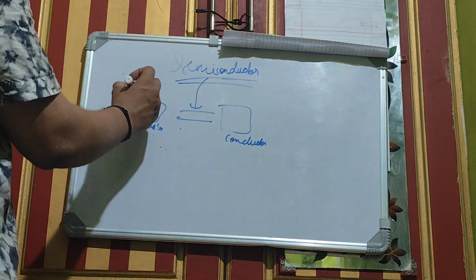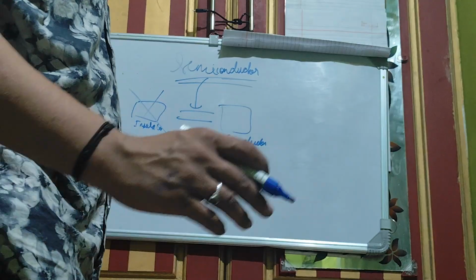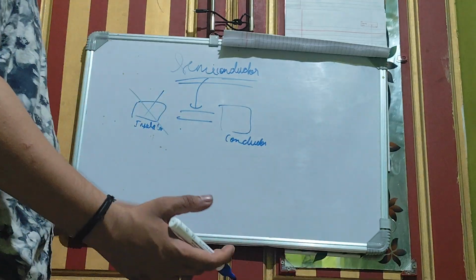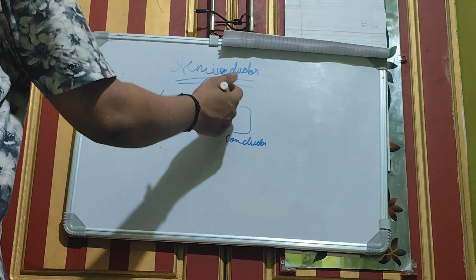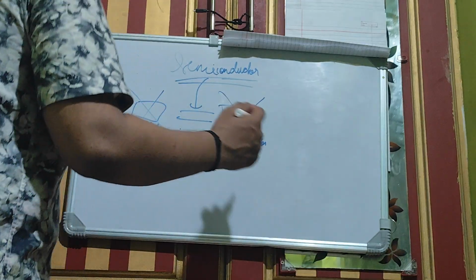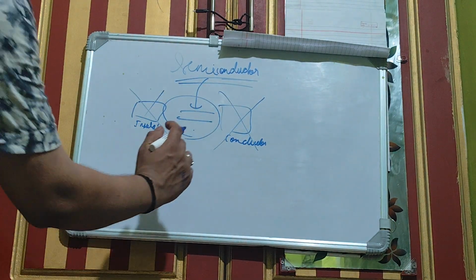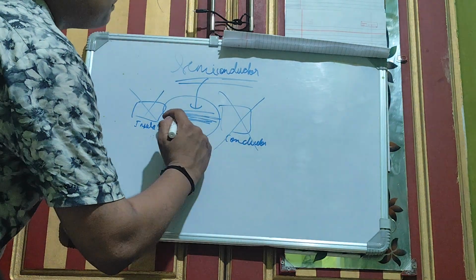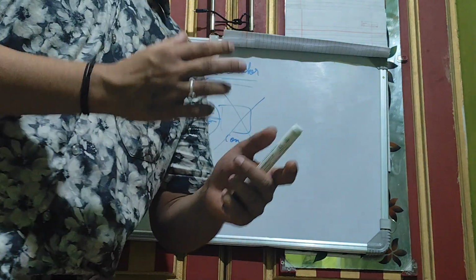So they are not insulators, but they allow it to a certain limit, and hence they cannot be considered as conductors because they do not allow all the current to flow through it. So this is the semiconductor. This substance or material can be referred to as semiconductor. So this is like an intermix of both the resistors and the conductors.